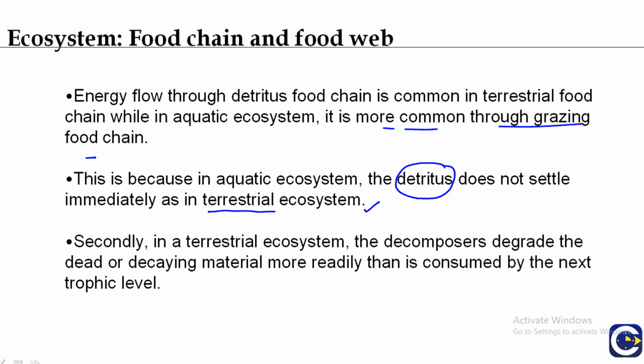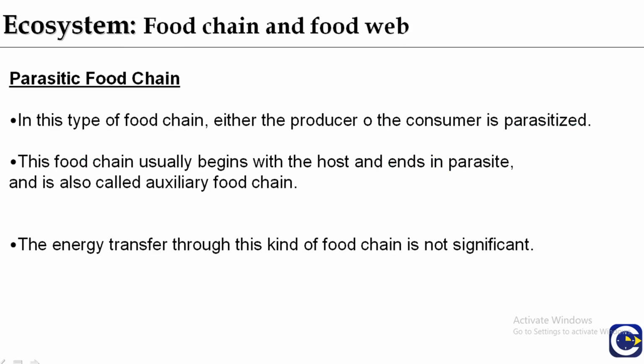And secondly, the reason why energy flow through the detritus chain is common in terrestrial ecosystems is that the decomposers degrade the dead or decaying matter more rapidly than it is consumed by the next trophic level. So at each trophic level there is decaying of the matter.